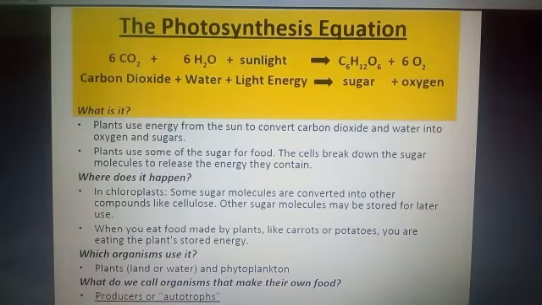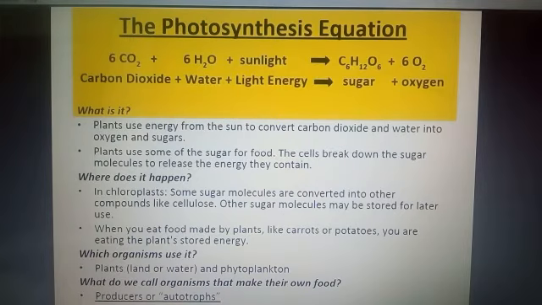I have also shown you the chemical equation. 6 carbon dioxide means 6 molecules of carbon dioxide and 6 water molecules. In the presence of sunlight, they make glucose, whose formula is C6H12O6, and oxygen is released, which has the formula O2. Actually, plants use energy from the sun to convert carbon dioxide and water into oxygen and sugars. And sugars are the food of the plants.